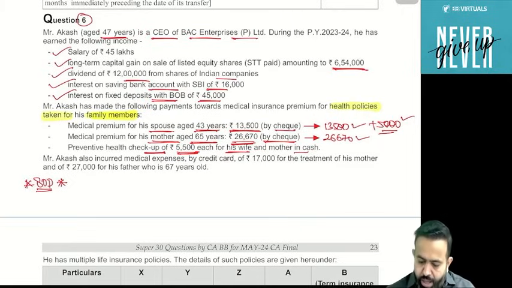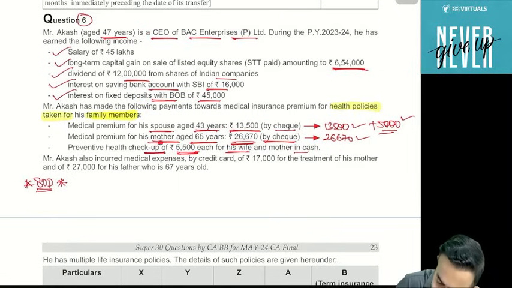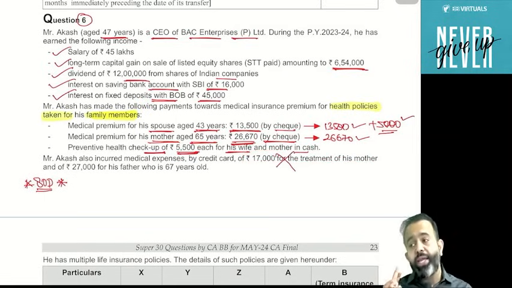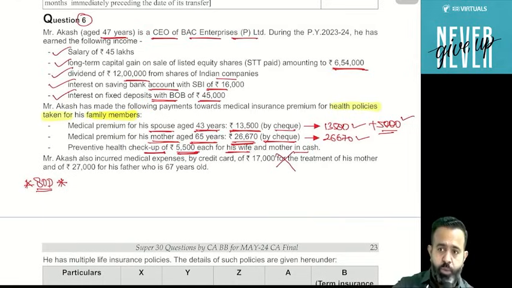Now next part. Akash also incurred medical expenses by credit card of 17,000 for the treatment of his mother. Now guys, the question is whether in mother's name there is a health insurance policy or not? Yes or no? So in mother's name, there is a health insurance policy. Then for the mother, he incurred for the treatment also. This is not allowed. Because when there is a health insurance policy on any senior citizen, then medical treatment expenses are not allowed. Medical treatment expenses are allowed only when there is no health insurance policy. So here there is a health insurance policy, so medical treatment is not allowed.